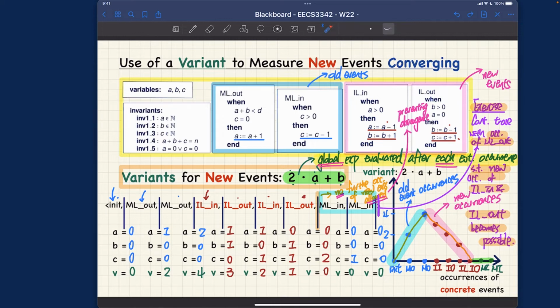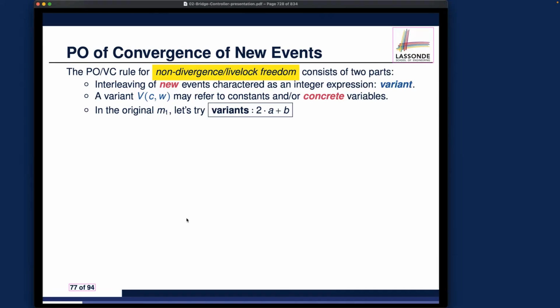Let's now move on. So what we want to talk about now is how to really formulate this idea about the convergence for the events. So there are 2 parts we want to talk about, as you can see over here. Let me just go over slides very quickly just to show you about the proof obligation, and we're going to do some exercise together, and there will be some remaining exercises for you as well. Right, so we got 2 parts.